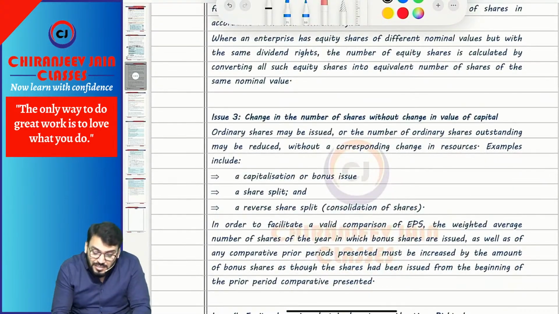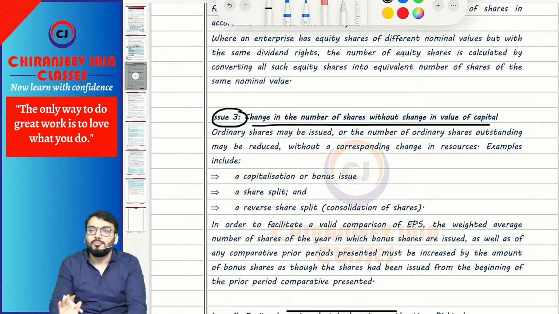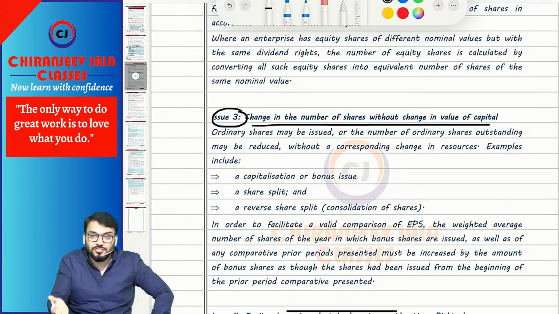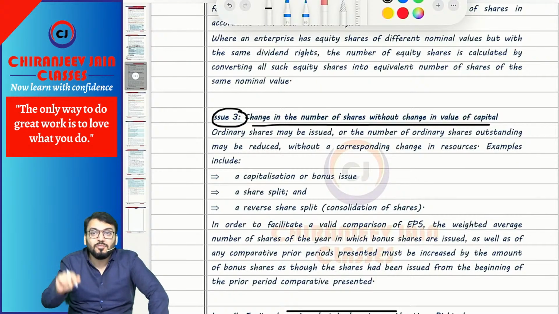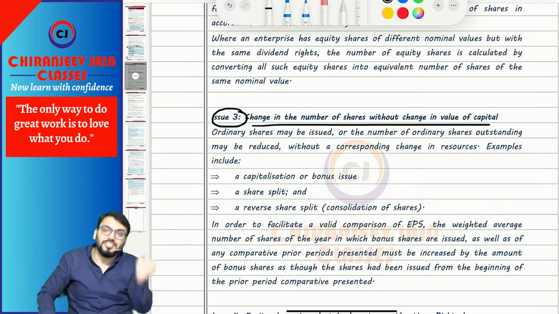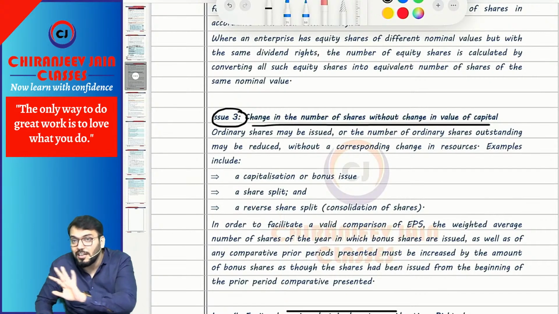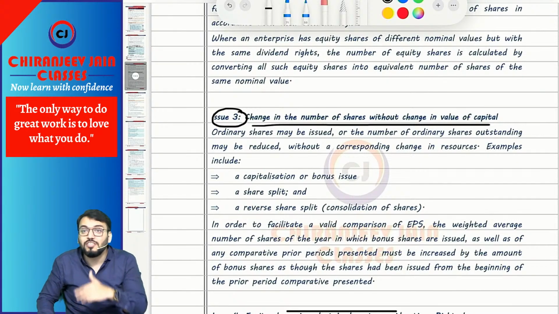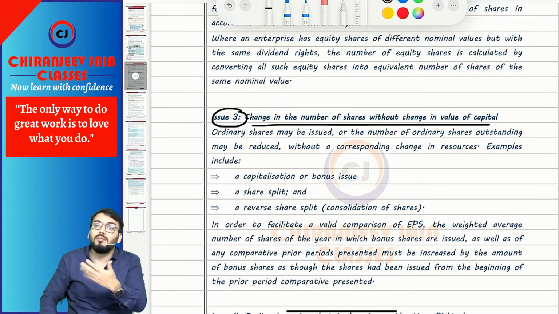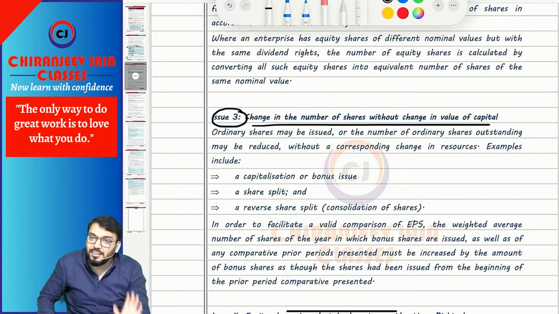Then changes in the number of shares without changes in the value of capital, means we are discussing bonus shares. This is the important point. In simple words, whenever there is a bonus issue, the weighted average number of shares will be taken from the beginning of the previous year, and previous year EPS will also be restated. Means the date of the bonus issue is not at all relevant. Whatever bonus is issued during the year, for the current year we will take 12 by 12, and previous year EPS will be restated by taking 12 by 12.